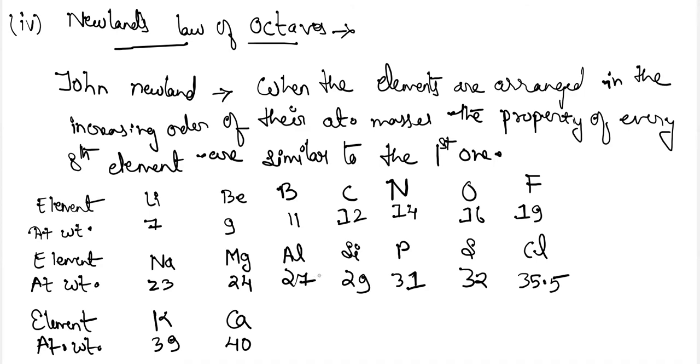Okay, so these were the octet rule which is formed by Newlands. Here we can see in the above table that sodium, the eighth element, has similar properties to lithium, and it is placed in the same group. It is taken in the same group with lithium here. Similarly, potassium is also taken here.